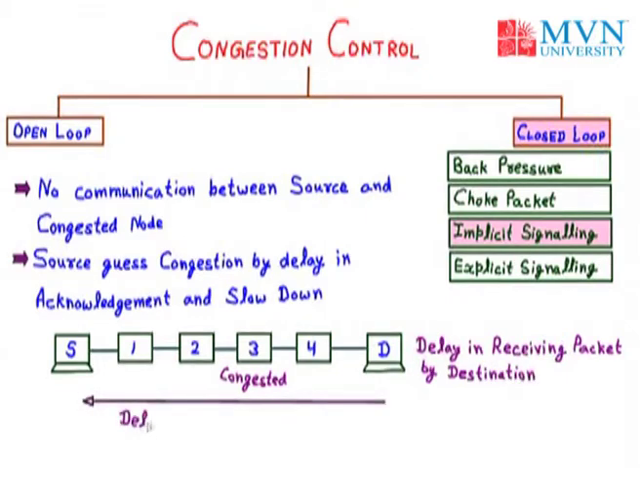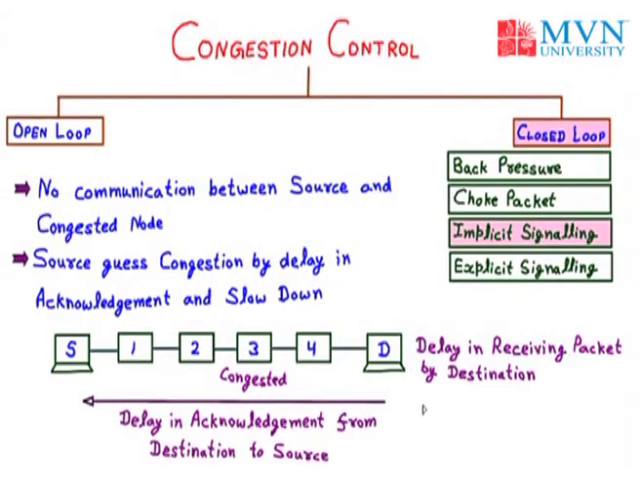As a result, the acknowledgement will be delayed from the destination to the source. Now when the source comes to know about the delay in acknowledgement, it will guess the congestion. So the source guesses about congestion and it will slow down to reduce the congestion. So that is all about the implicit signaling.